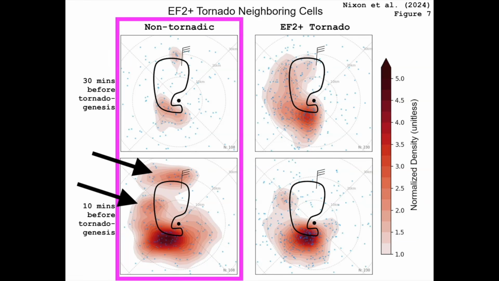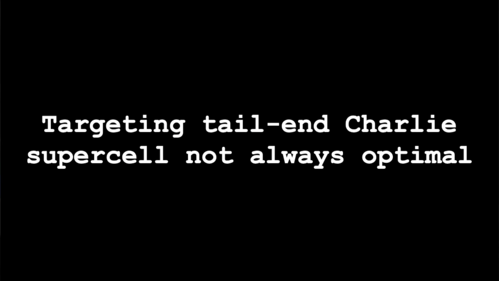In these scenarios, outflow from left and forward flank auxiliary convection tends to undercut the main supercell, throwing off the inflow-outflow balance in favor of outflow, which is unfavorable for tornado production. This dispels the common practice in storm chasing of targeting the most isolated supercell at the tail end of a band of supercells, colloquially called the tail end Charlie.